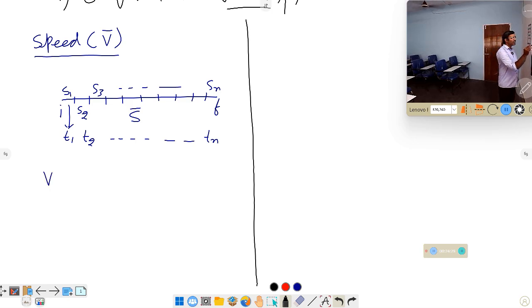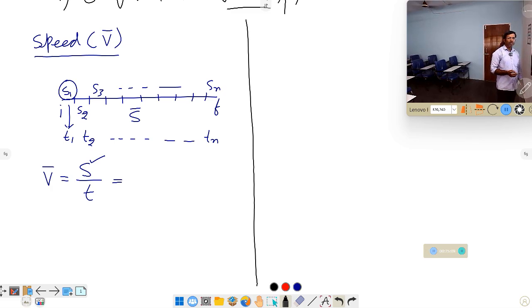So the speed we define here is the distance S covered in the time T. That means if he covers more distance in a small interval of time, the person is moving with more speed. For example, small boys cover only small steps, while big persons in the same time can cover more steps. So I can say the distance covered by the person, if it is more in a small interval of time, is called speed. Speed is a scalar quantity.